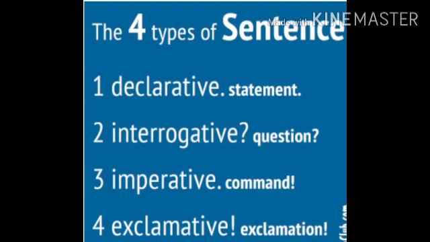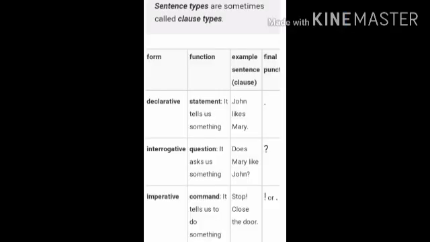Next, the second one, interrogative. The third one, imperative. The fourth one, exclamative or exclamatory sentences. Next, we will learn the form of the sentences, their functions, their examples, and the final punctuation. So, the first one is declarative.